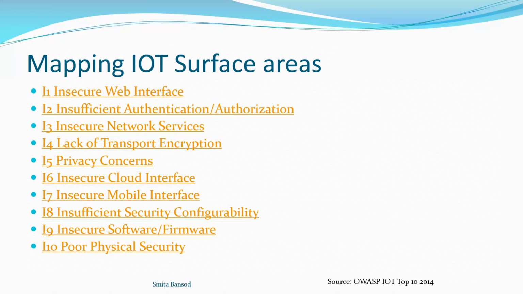So there is insufficient authentication and authorization, because the devices are tiny and providing authentication is a very tedious task. Then insecure network services, transport encryption, privacy concerns, cloud and mobile interfacing are problems. Then security configuration is a problem, as well as insecure software and firmware. Whatever firmware we are using, if there is a problem in that firmware, then there is again a challenge.